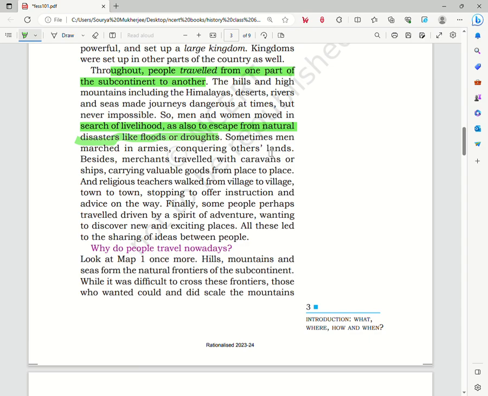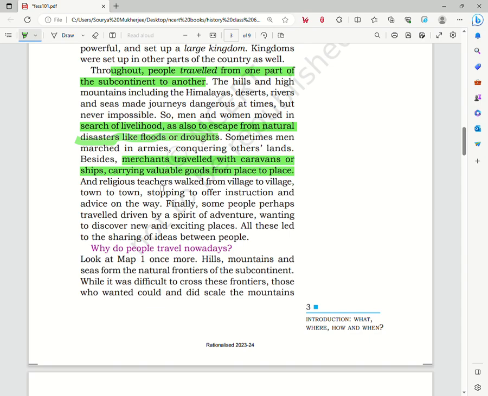During war time, professional armies or just temporary armies were used to conquer other lands. And besides these, there were also merchants who traveled with caravans or ships carrying valuable goods from one place to another. So this is how commerce took place in ancient times.